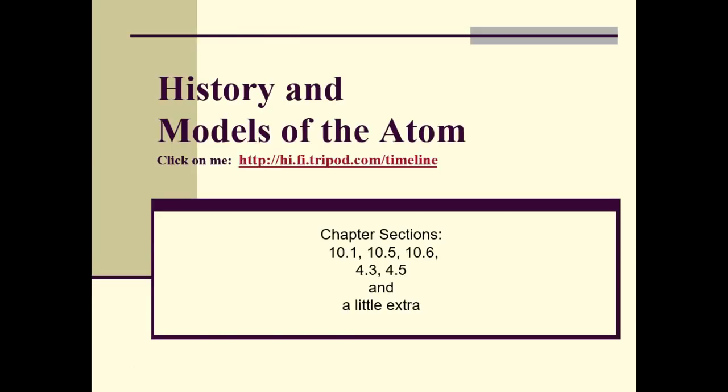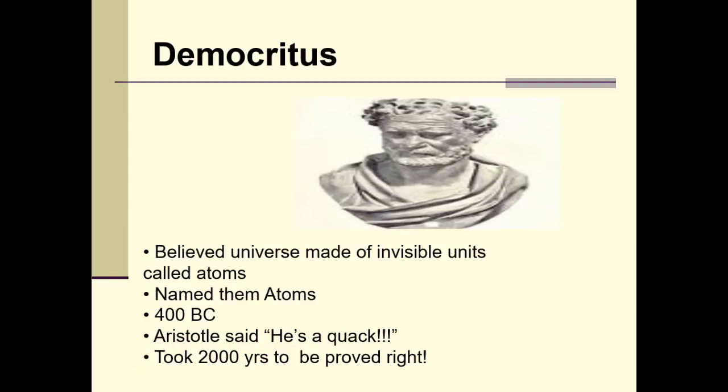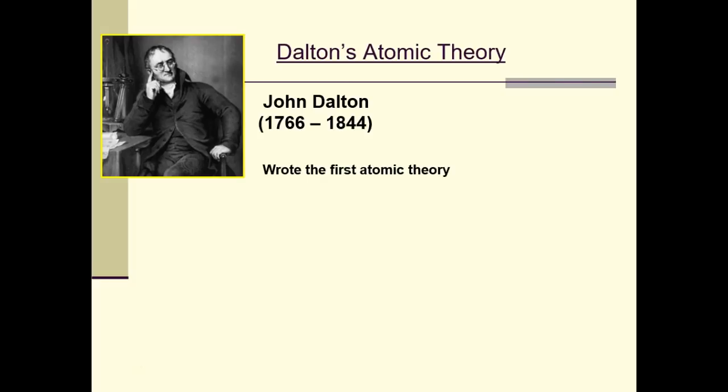So let's get started. The first guy that even came up with the atom was Democritus. We just have a sculpture of him, and he believed the universe was made of invisible units called atoms. He's the one that came up with the name atoms. It was in 14 BC. Everybody thought he was a quack, so it took 2,000 years for anybody to prove him right. They all thought he was crazy, and now we know he was very intelligent.